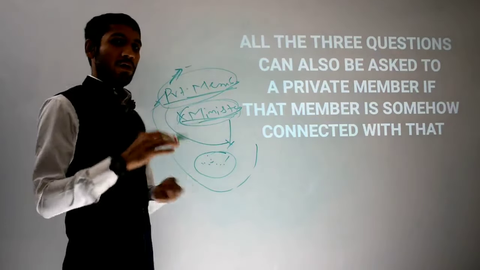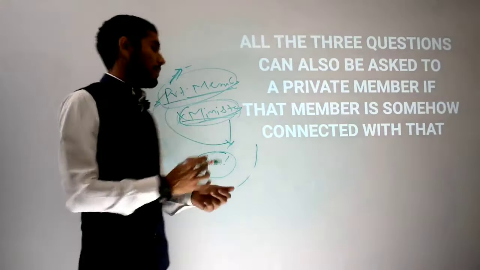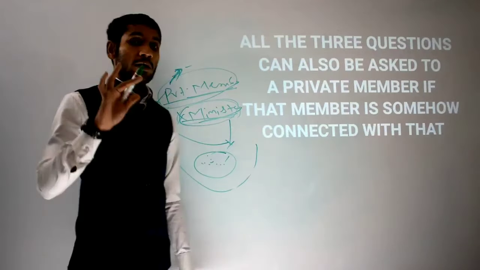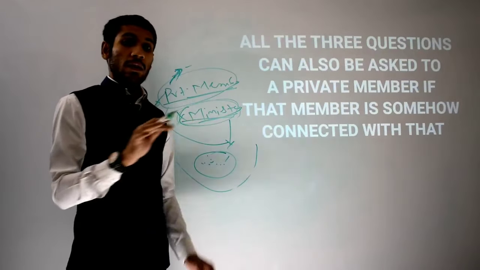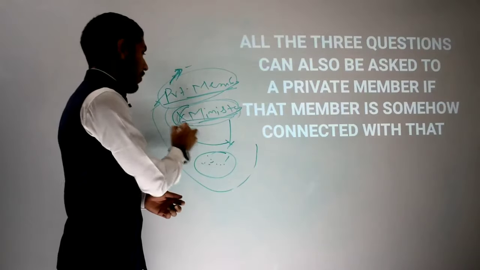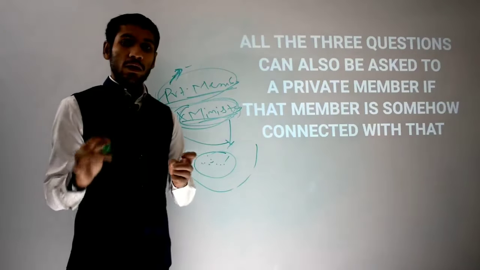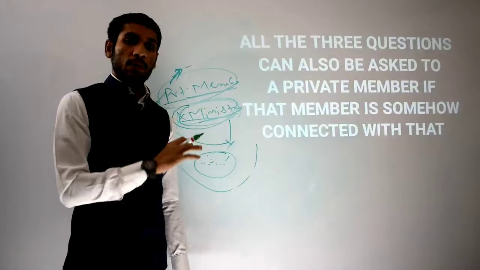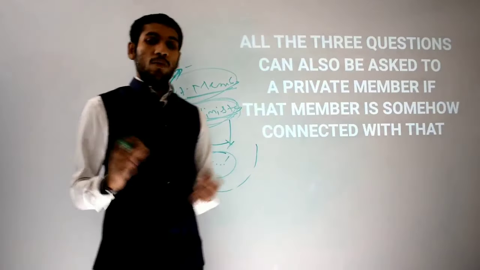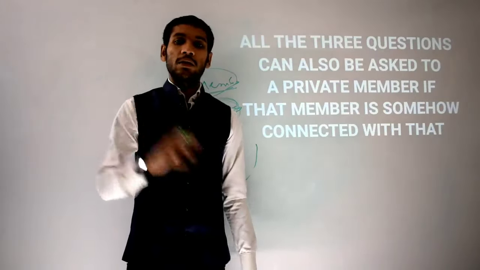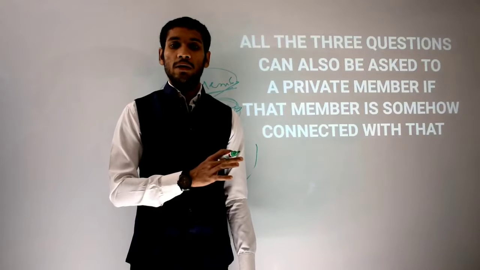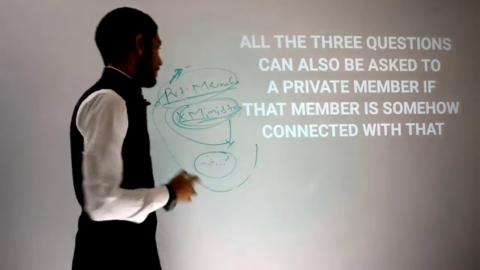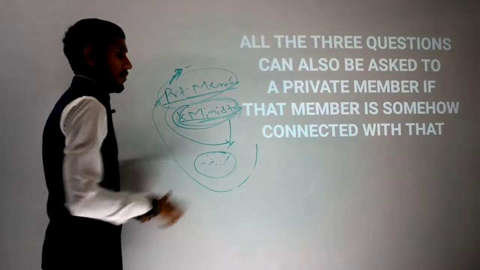That private member generally, of course, belongs to the ruling government. It is nowhere mentioned that all the ministers should belong to the ruling party itself. But tell me, which government will make a person belonging to the opposition party a minister? Not at all. So I hope this is clear to all of you.